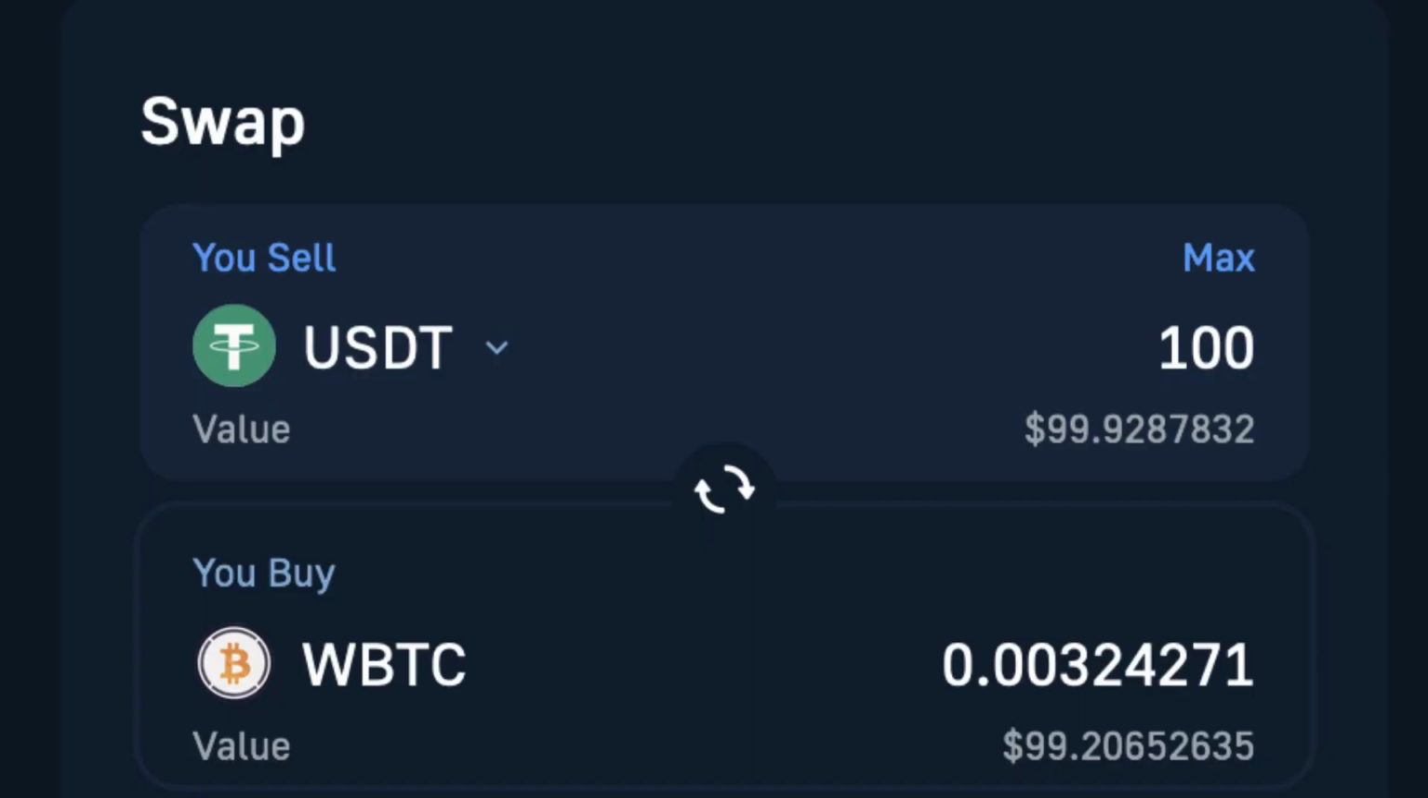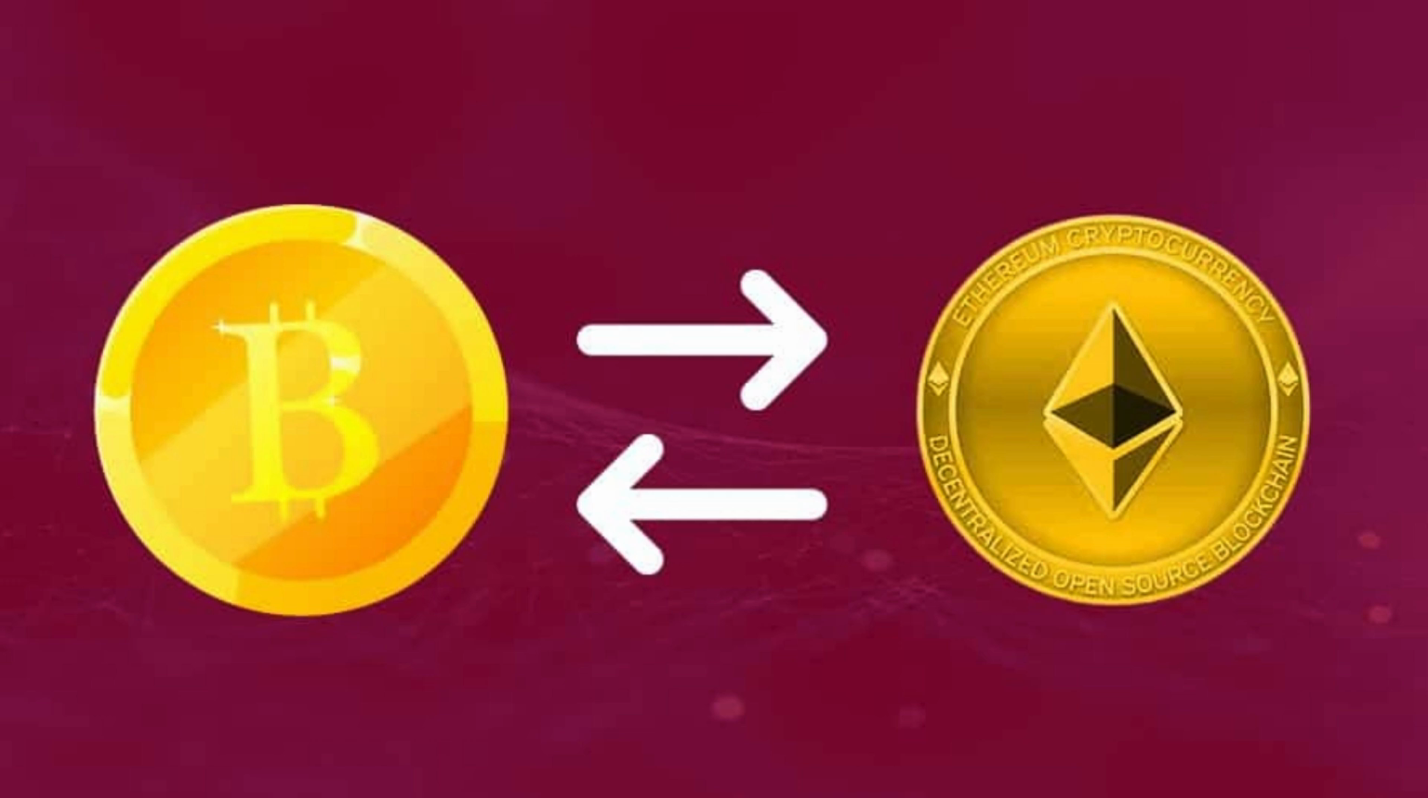Swaps. Cryptocurrency swaps are agreements between two parties to exchange one cryptocurrency for another at a predetermined exchange rate. Swaps can be used for various purposes, including hedging against currency risk, arbitrage opportunities, or gaining exposure to different cryptocurrencies without directly purchasing or selling them.